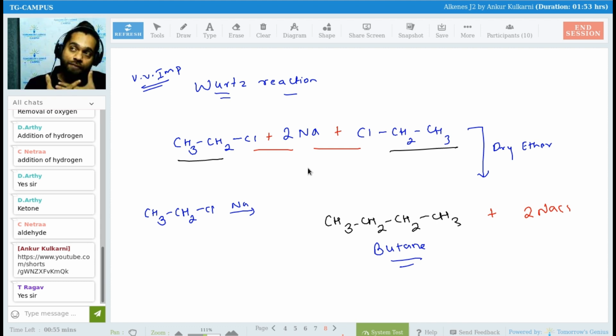The mechanism of this is very interesting, but that we'll do after the break. So what is the time? It is 8:29. Take 10 minutes, so that I'll start sharply at 8:39.